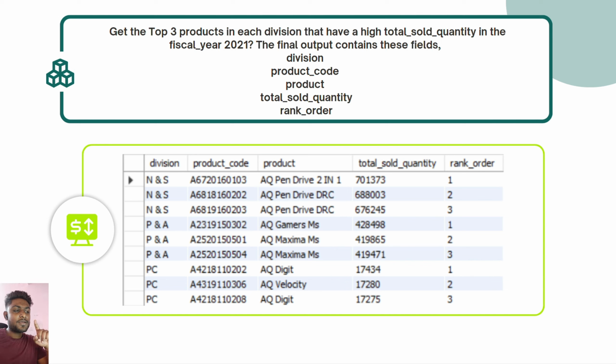Now you can see in N&S, AQ pendrive DRC is repeated twice, and also in P&A, the AQ Maxima MS is repeated twice, and in PC, AQ Digit has also repeated twice. So if you drill deeper, you will come to know that these products have the same product name, but their variant is different. In the next slide, I will show you what I want to say.